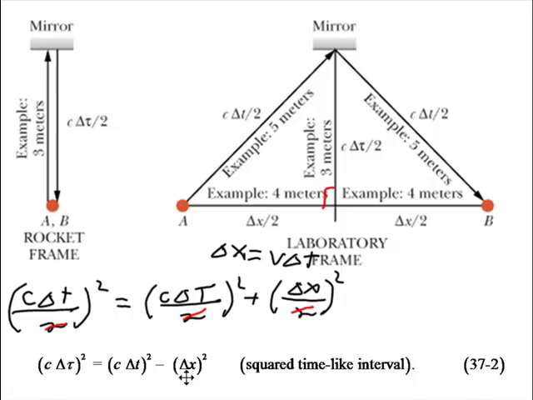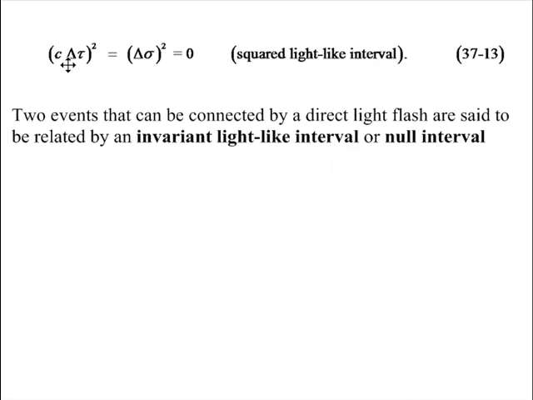There is, of course, a boundary between time-like and space-like, and that's for the case where delta x is exactly equal to c delta t. In other words, the case where you're traveling at the speed of light. In that case, if the two are equal to each other, c delta tau equals delta sigma, and they're both 0, these are said to be a light-like interval or a null interval.